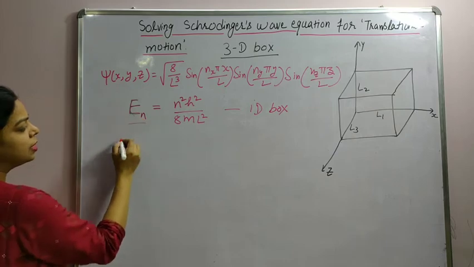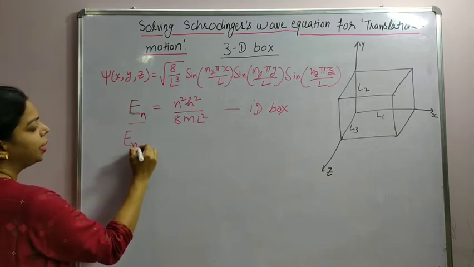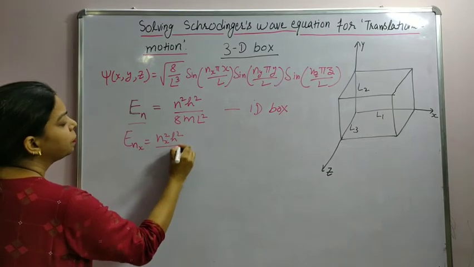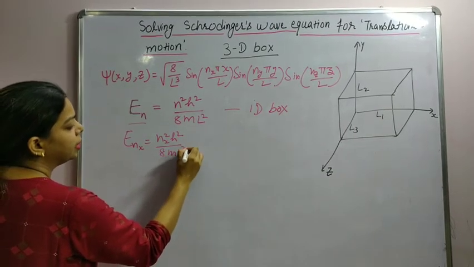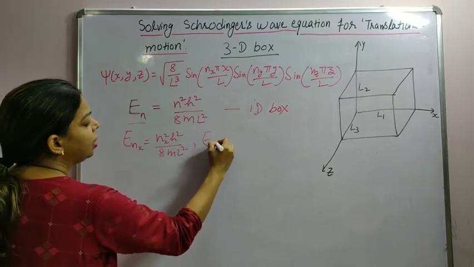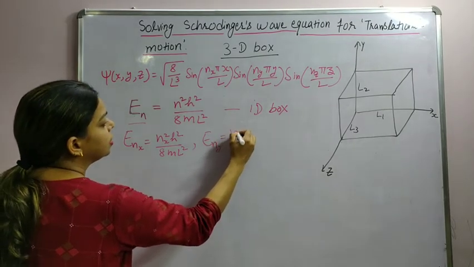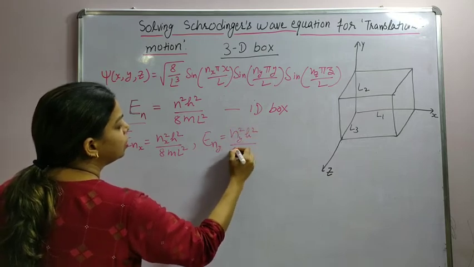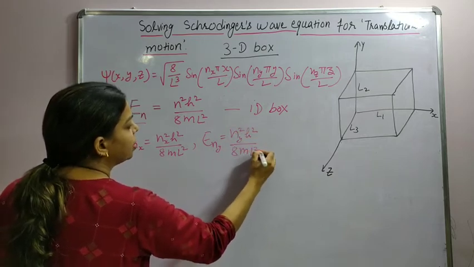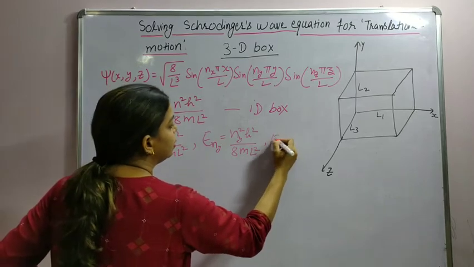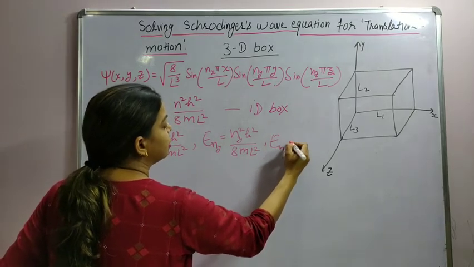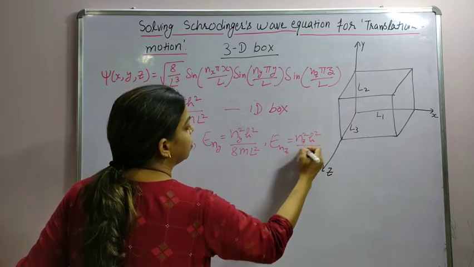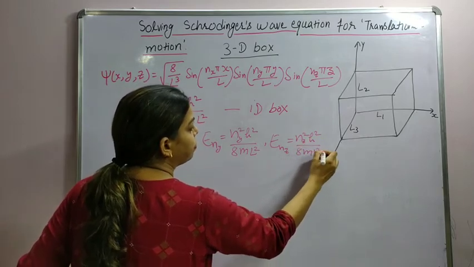So expand this expression. We have Enx is equal to nx square h square upon 8m L square. Similarly, Eny will be ny square h square upon 8m L square, and Enz is nz square h square upon 8m L square.